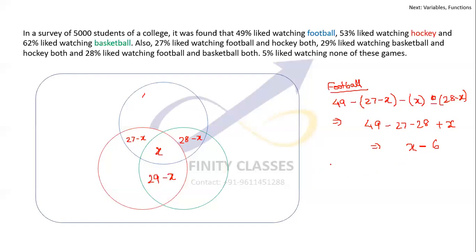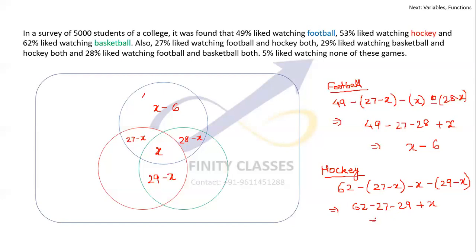Okay, something similar I will do for hockey also. Hockey. Okay, so this comes out to be X minus 6. Hockey is 62 minus the red one, 27 minus X, minus 29 minus X, which will come out to be 62 minus 27 minus 29 plus X, which comes out to be X minus hockey.